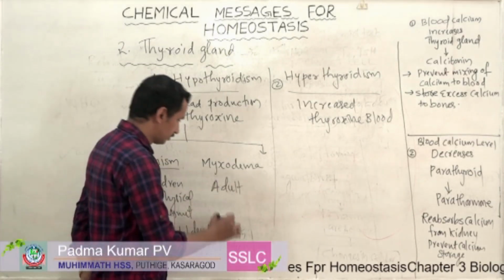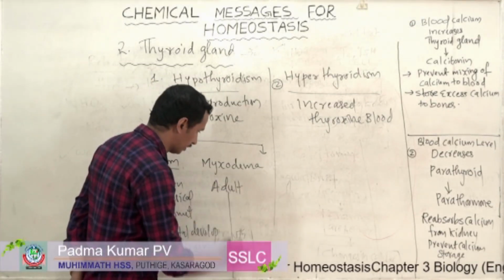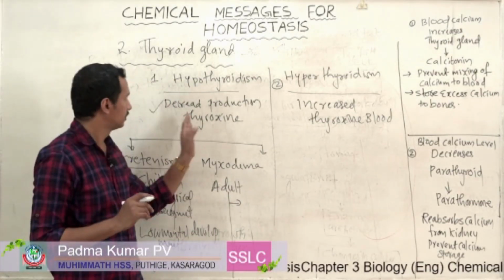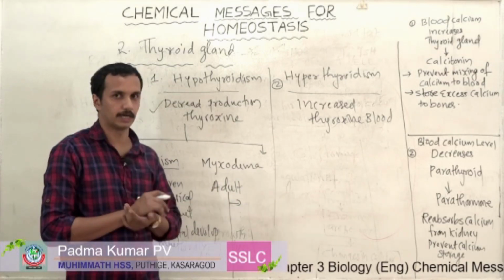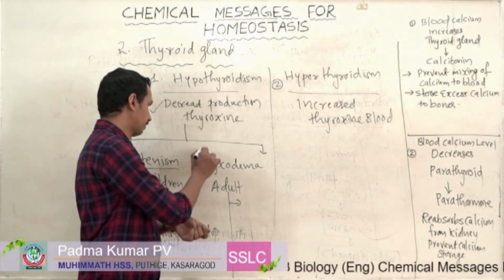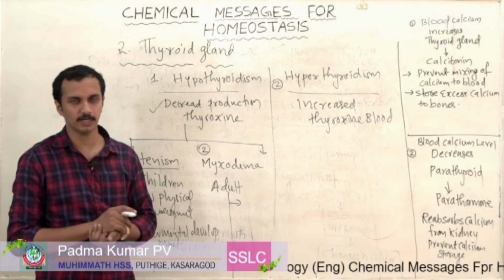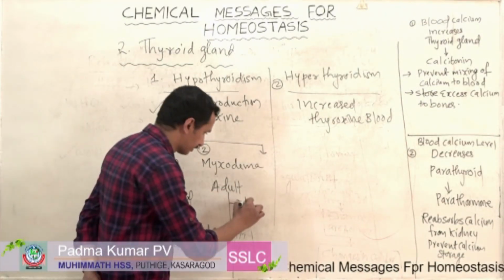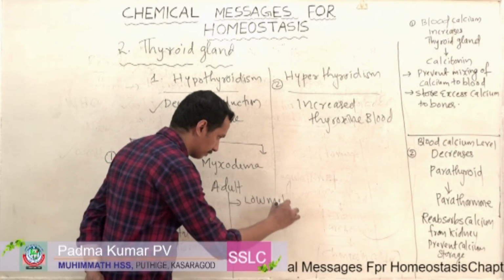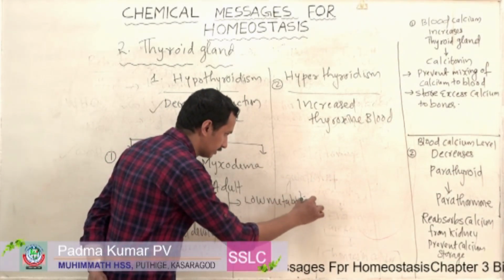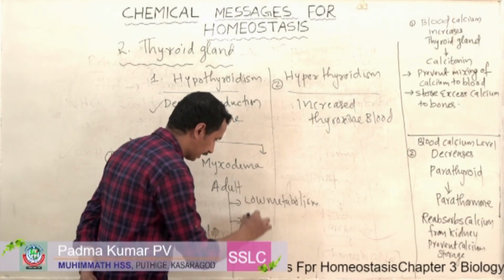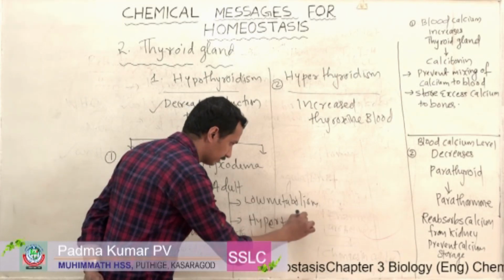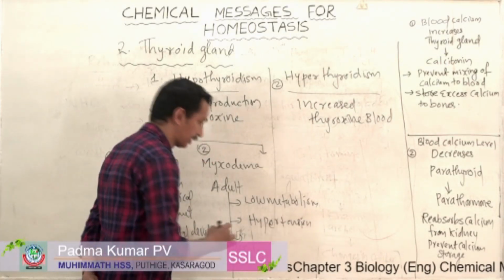Then there is another disorder, it is called myxedema. It is usually present in adults, that is, decreased production of thyroxine in adults leads to a condition known as myxedema. So what are the general symptoms of myxedema? Here also you can write low metabolism. Low metabolism is there. Then there is hypertension. Okay, blood pressure increases.